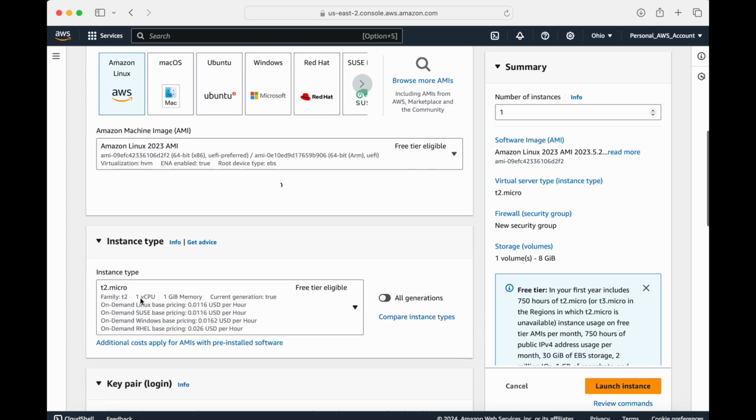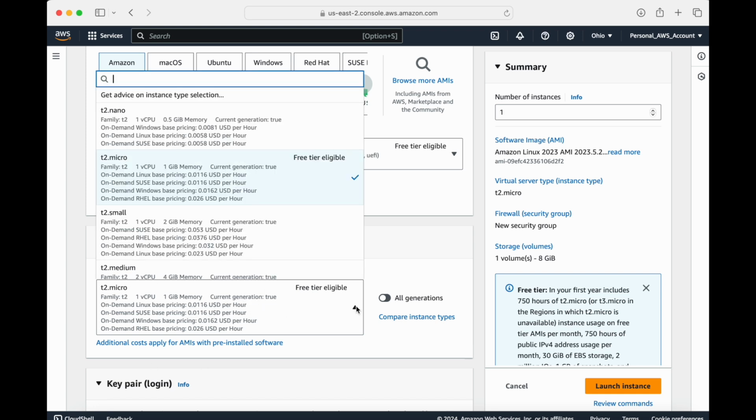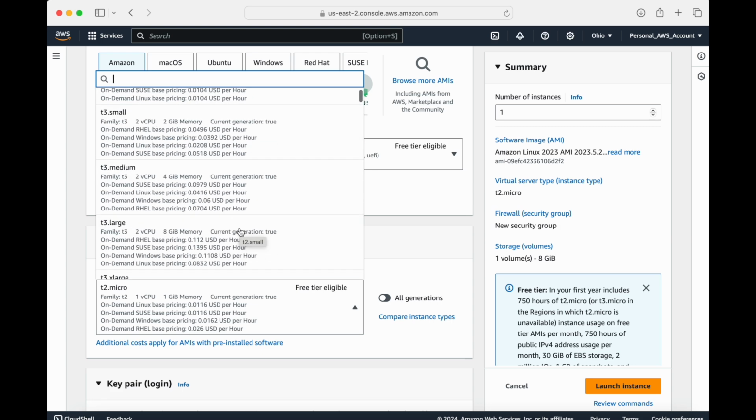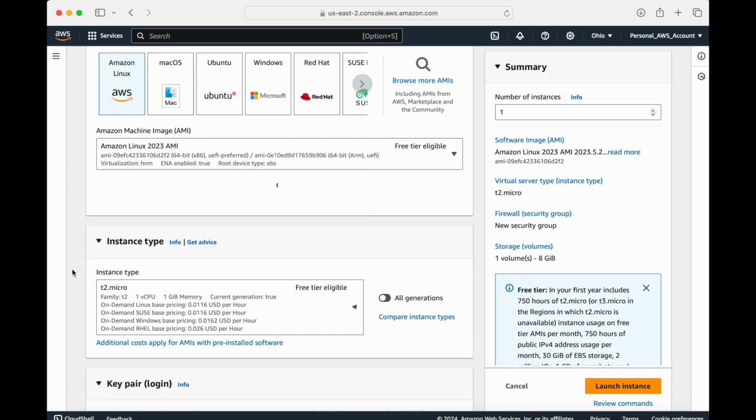Next, instance type. Depending on how much capacity you want from this instance, you can select different ones. The default one is T2 micro, which is free tier eligible. And then we have many more. If you want something smaller, something bigger, you can select based on the capacity that you're looking for.